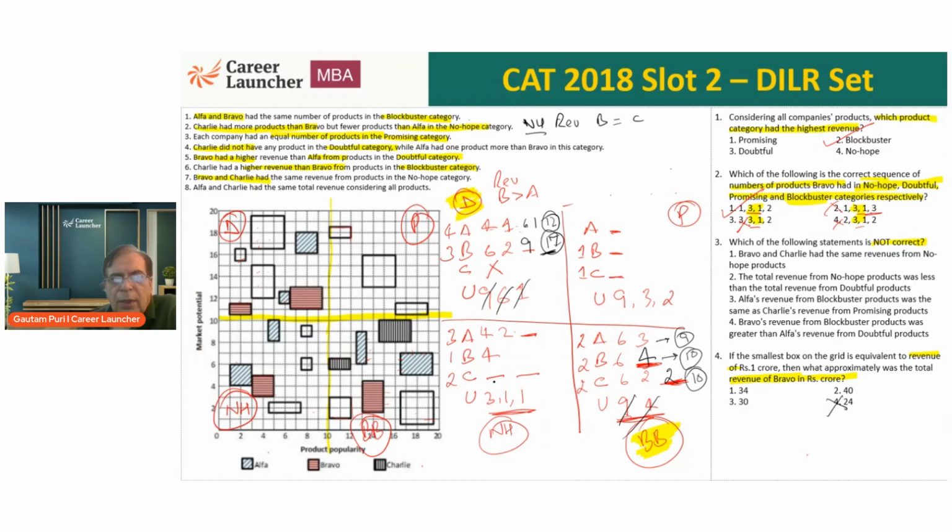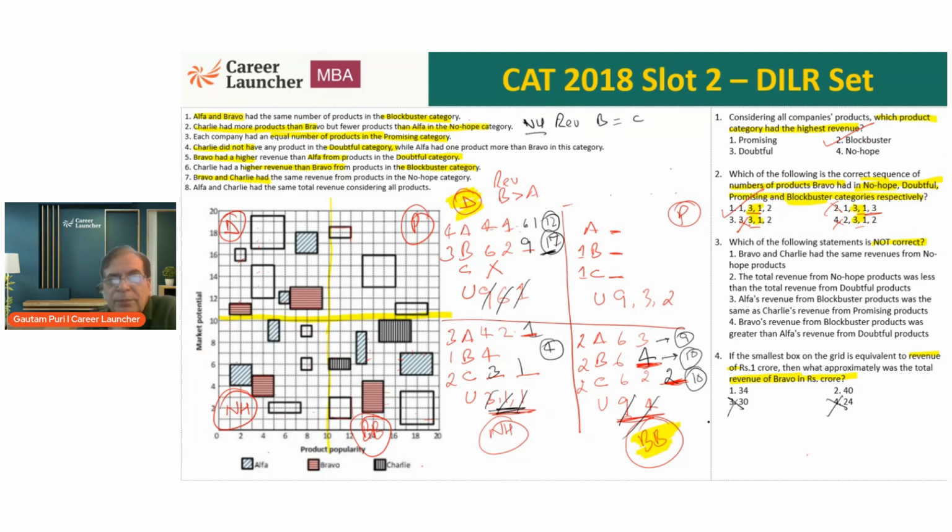Okay. What is the revenue of Bravo so far? 4. And Charlie also has to be 4. How will Charlie become 4? 1, 3 and 1, 1. And the remaining one goes to Alpha. So what happens to Bravo? 4. So what is Bravo now? 17, 4, 21, 10, 31.